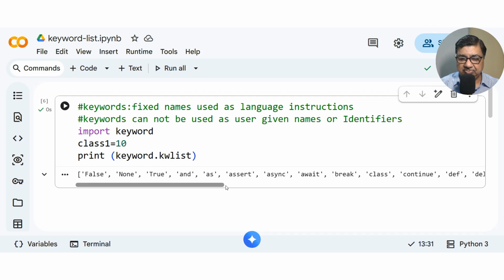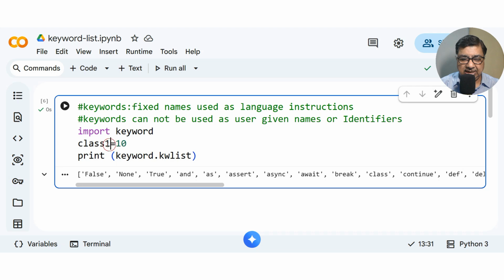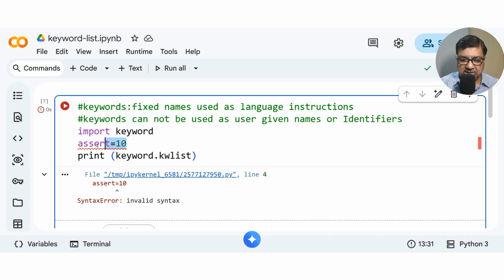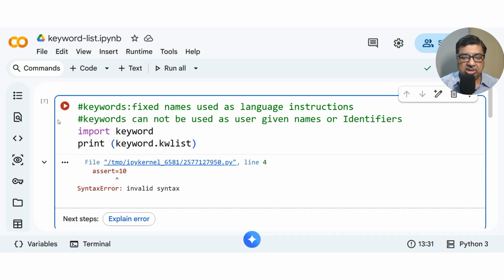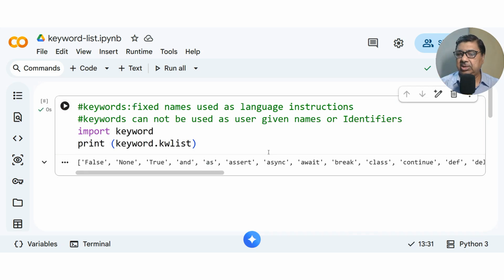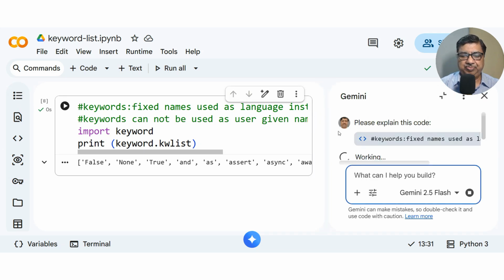But suppose I give assert as my variable name, then you cannot give it, right? So that's the meaning of having knowledge of keywords, because with the knowledge of keywords, you should not give the wrong names. Okay, and let me understand this code also.